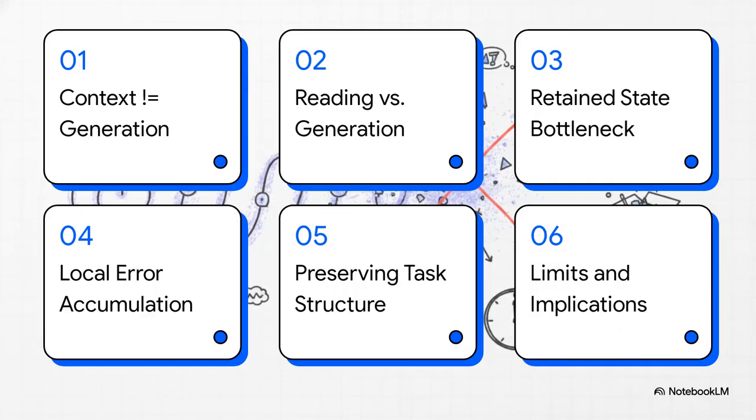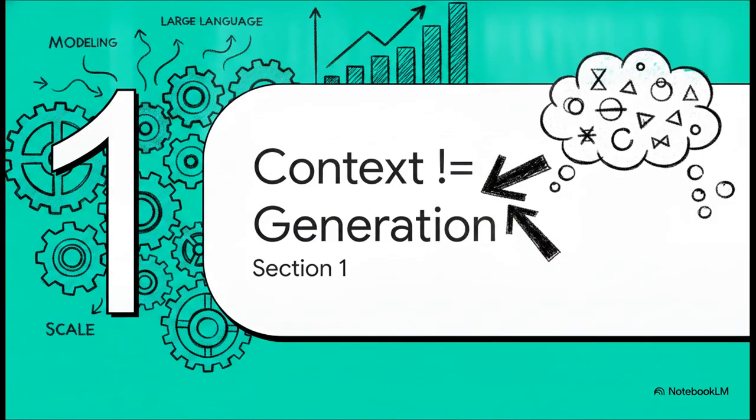Our roadmap today follows a precise, logical progression. We'll cover 1. Context is not generation. 2. Reading versus deep generation. 3. The retained state bottleneck. 4. The accumulation of local errors. 5. Preserving consequential task structure. And finally, 6. Theoretical limits and implications. Starting off with part 1, context is not generation.